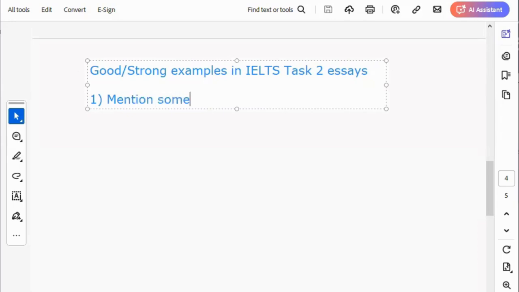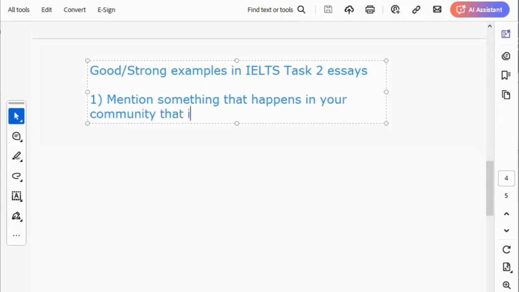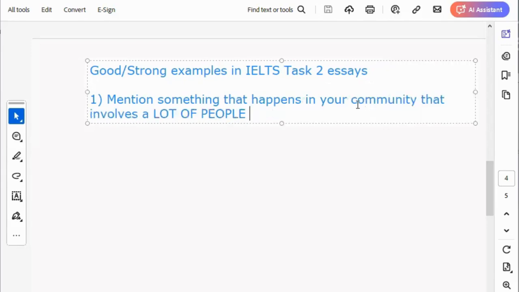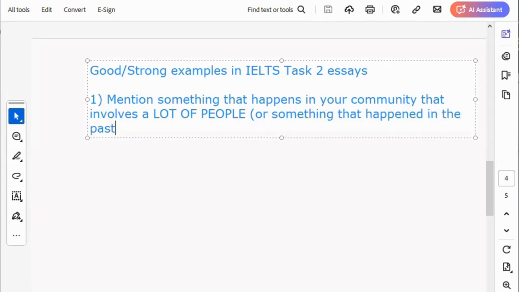Mention something that happens in your community that involves a lot of people. Okay? That involves a lot of people, not just one person, not just two people, that involves a lot of people. Mention something that happens. So it could be something that happens, or something that happened in the past. Okay? That's one way to present a good example.